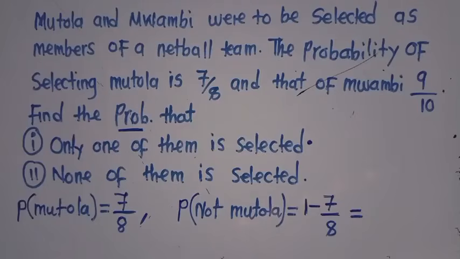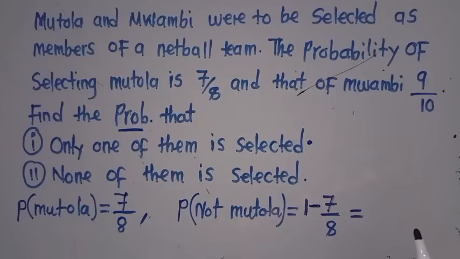This is what we want to do now. What answer are we getting? The probability of selecting Mutola is this one, and we want to find the probability of not selecting Mutola, meaning we know that total probability is 1. So we say 1 minus the probability of selecting that person. So what is 1 minus 7/8? What answer are we getting?